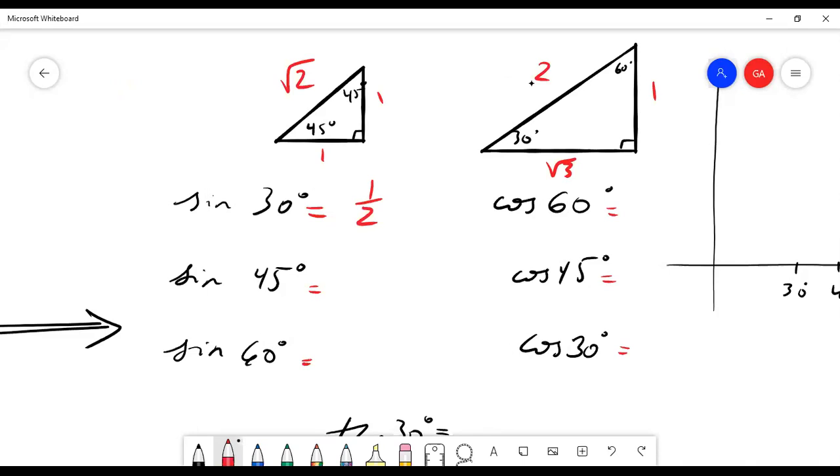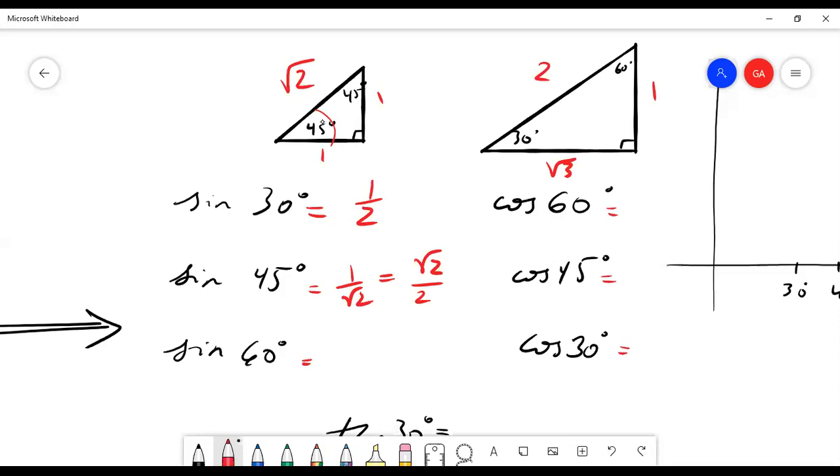Okay, sine of 45, now I'm going to look at this graph here, and 45. So opposite over hypotenuse, so I'll refer to this angle because we have 45. So opposite of this angle is 1 divided by square root of 2. You could write that as 1 over the square root of 2, but that's the same thing as square root of 2 divided by 2. Either notation is fine, okay?